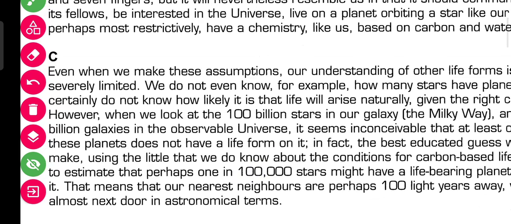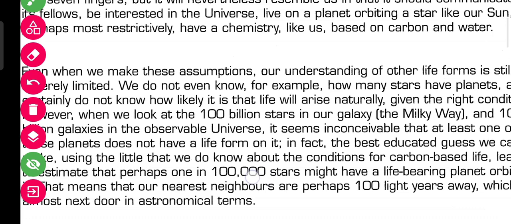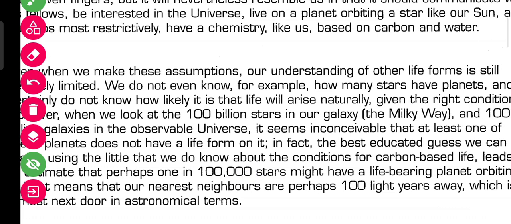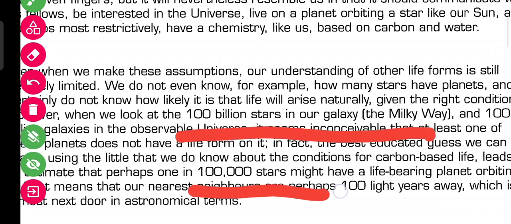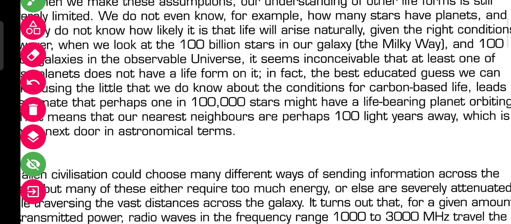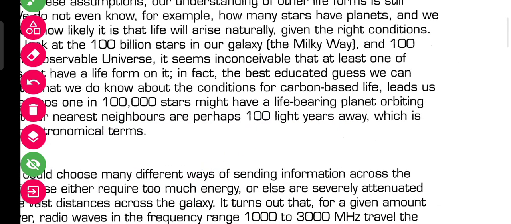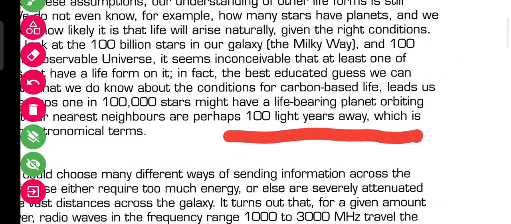In paragraph C, if we read, it mentions 100 billion star galaxies. It is mentioned that 100,000 stars might have life-bearing planets, and also 100 light years away.